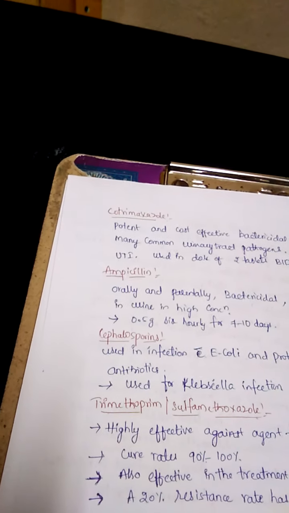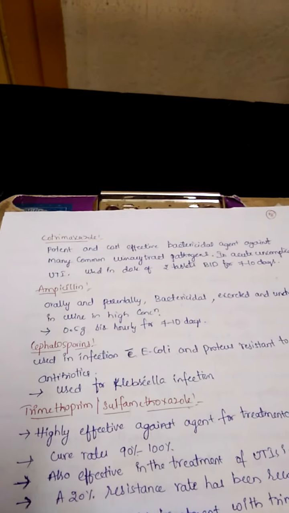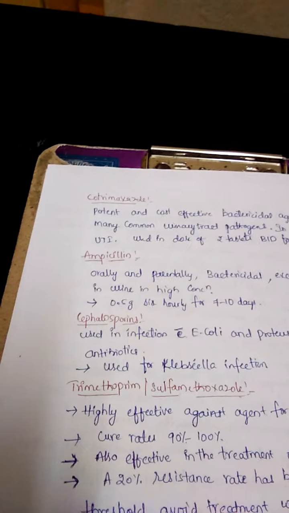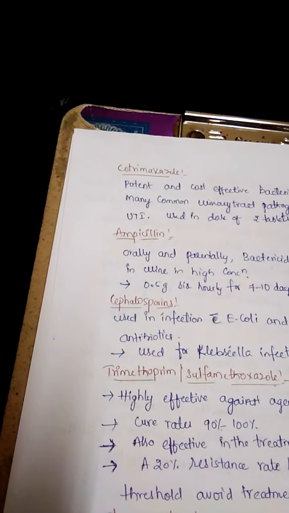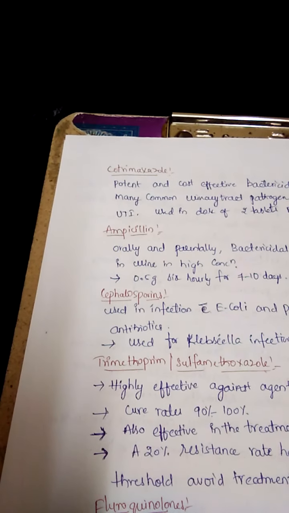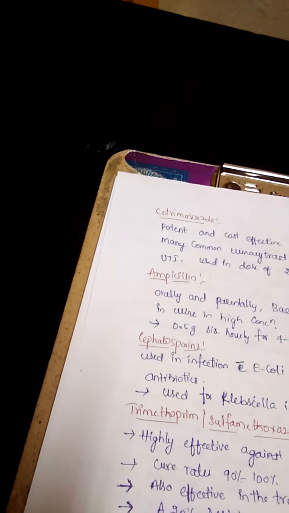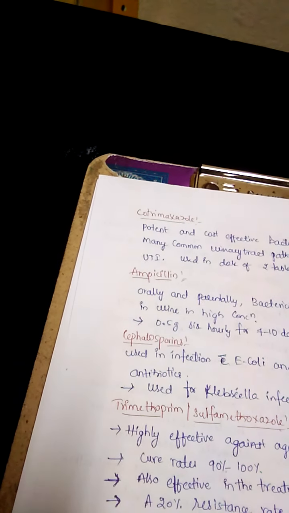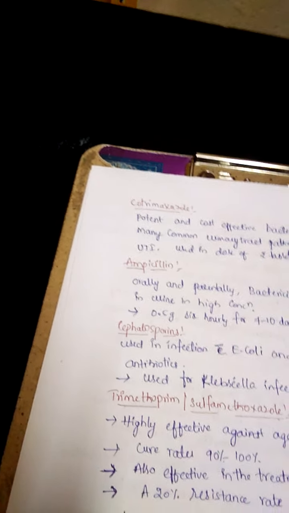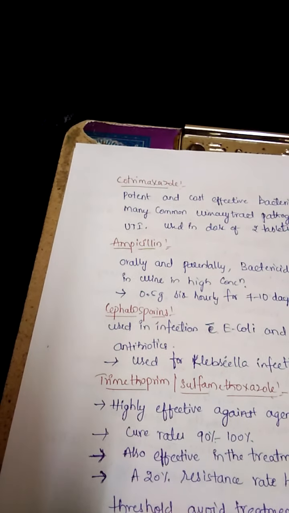The dose of ampicillin is 0.5 grams every 6 hours for nearly 7 to 10 days. And cephalosporins are also used to treat E. coli infections, protease resistance to the antibiotics, and also in Klebsiella infections. Trimethoprim and sulfamethoxazole are highly effective agents for treating cystitis, and when compared to cotrimoxazole, ampicillin and cephalosporins, sulfamethoxazole cures the disease nearly 90 to 100%,